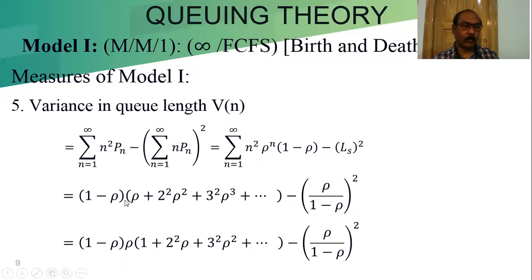Outside it will be rho into (1 minus rho), and inside it will be 1, then 2 square rho, then 3 square rho square. This is a pattern. Next will be 4 square rho cube, it goes on, minus rho by (1 minus rho) whole square. So from that we can write out the result.